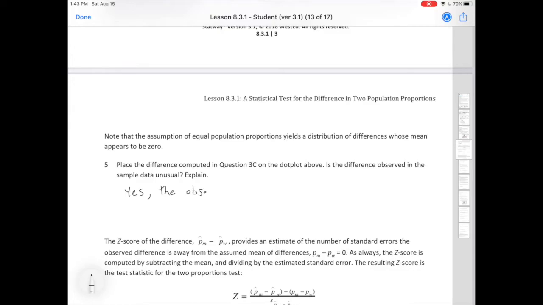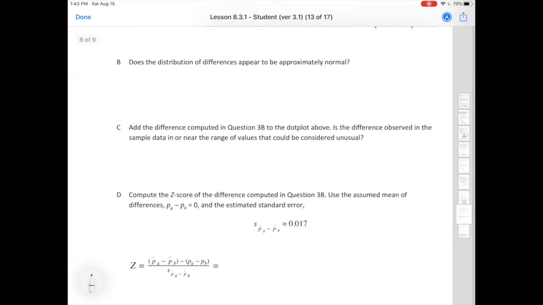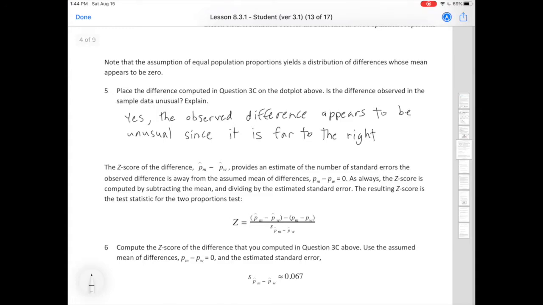The observed difference appears to be unusual since it is far to the right within the tail.